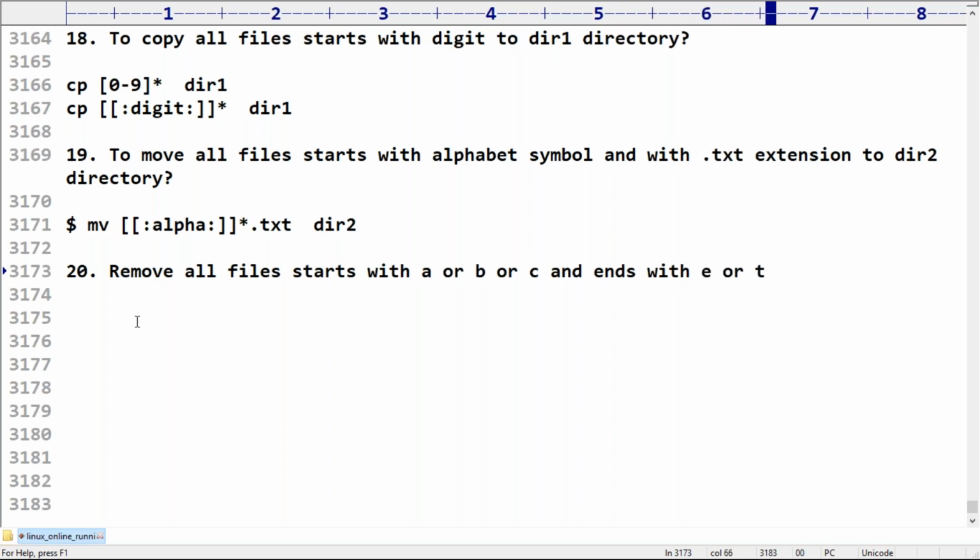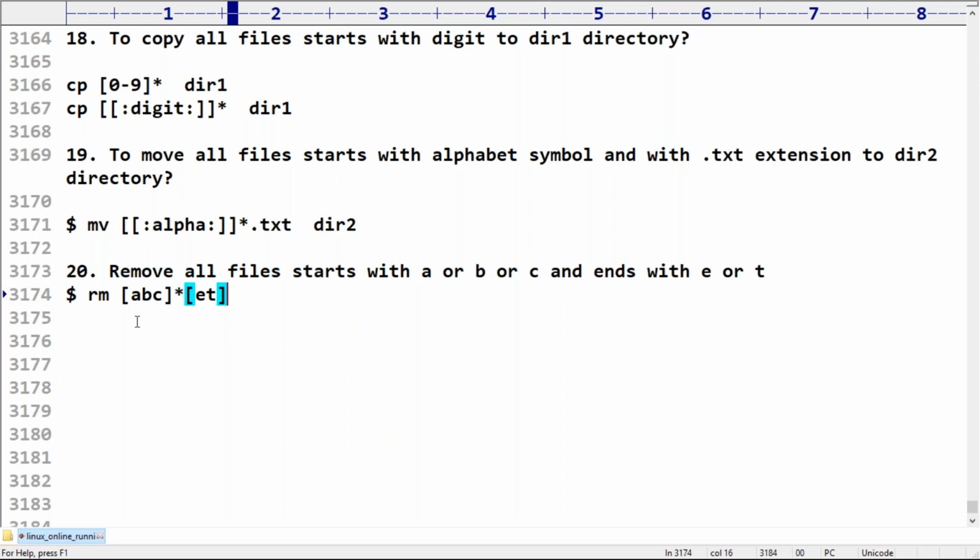This is my requirement. Can you please guide, sir? rm is the command, starts with a or b or c and then ends with ert. That's all. Please confirm.